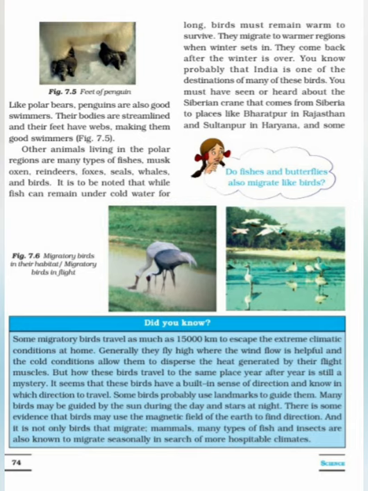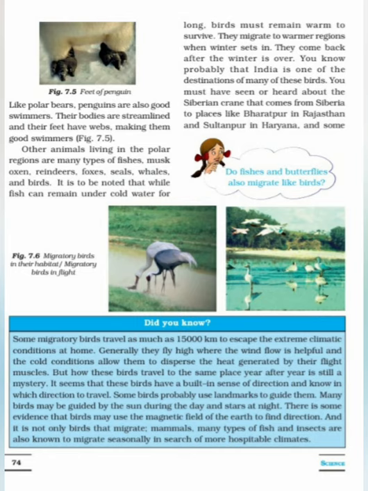Along with polar bears and penguins, there are also different fishes and different animals that live in this polar region, such as fishes, musk oxen, reindeer, foxes, seals, whales and birds. Okay. It means they can also survive in the polar region.